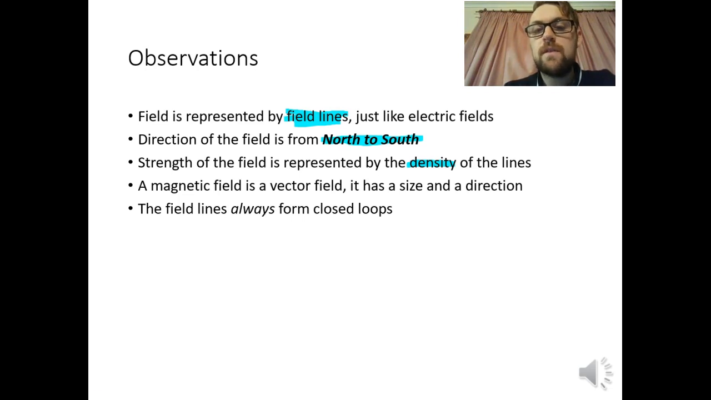Once again, just like electric fields, it's a vector quantity. It has a size and a direction. And this is unlike electric fields, but our field lines always form closed loops. Okay, so they always come back. There's no never-ending lines that radiate outwards, like electric fields.